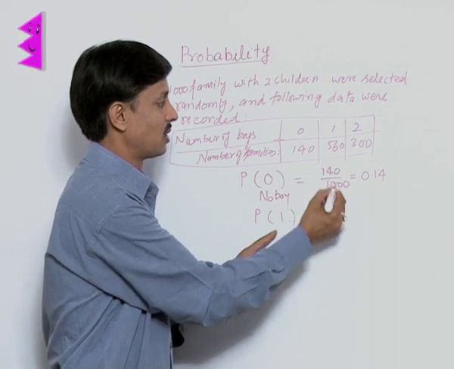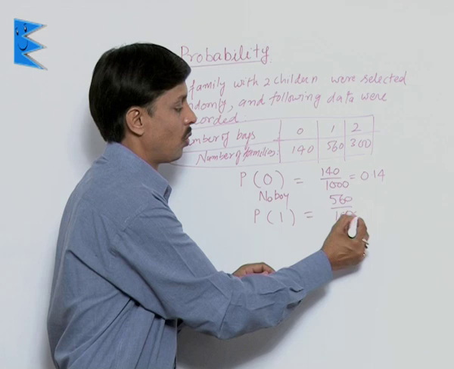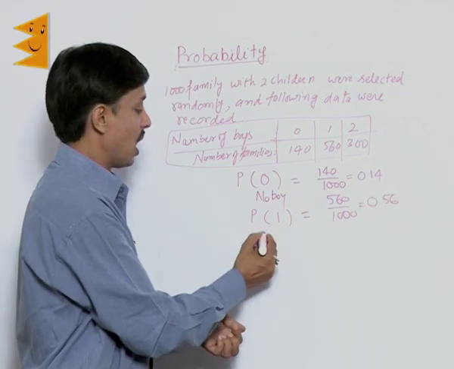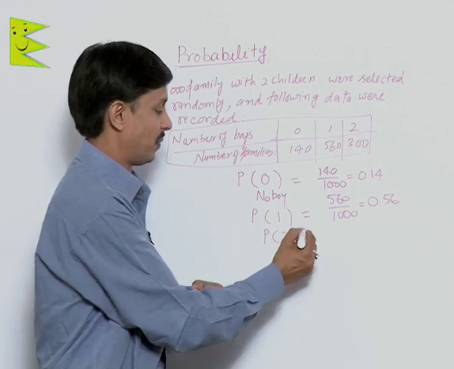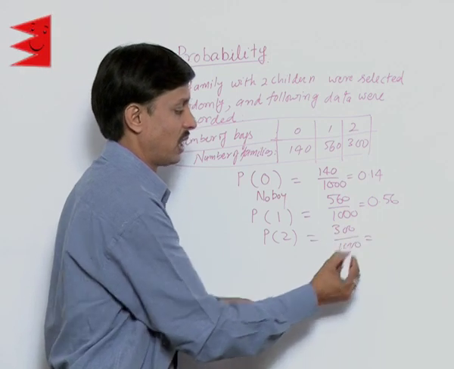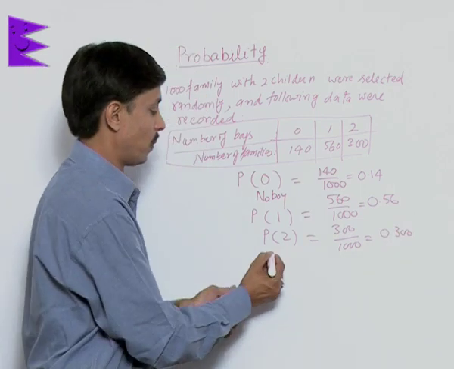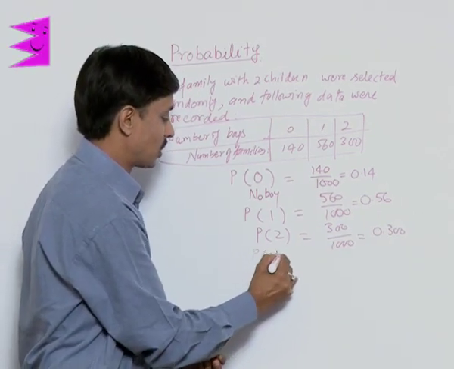What is the probability that there is only one boy child? That is giving us how many families are 560 upon total 1000. Answer is 0.56. How many families are having both the child boy? That is 300 upon 1000. So answer is coming 0.300.